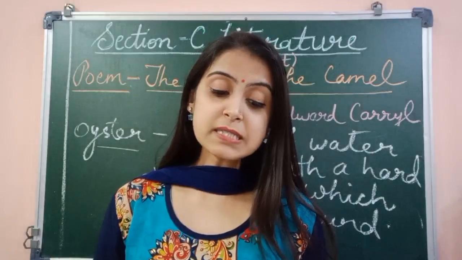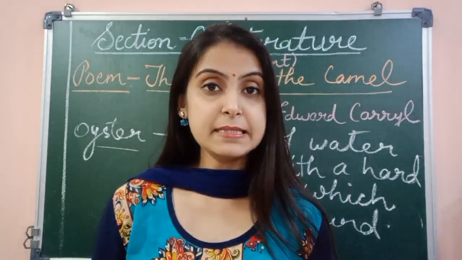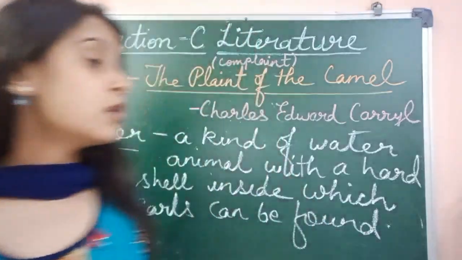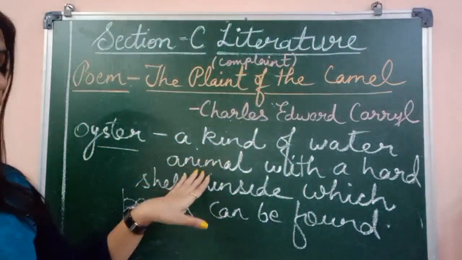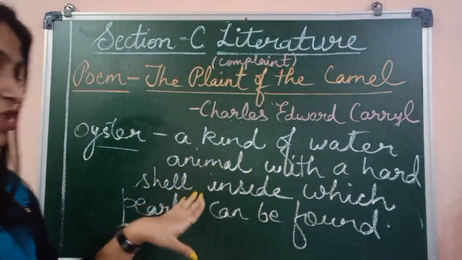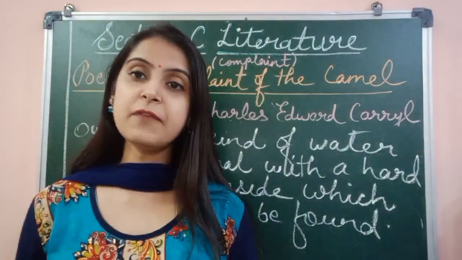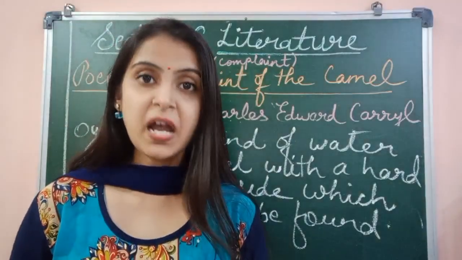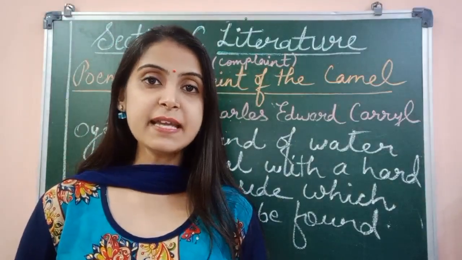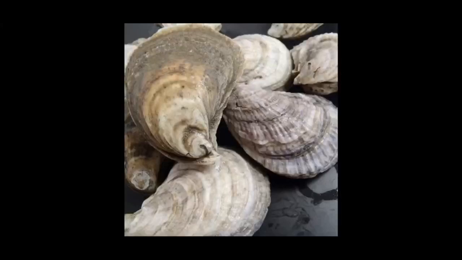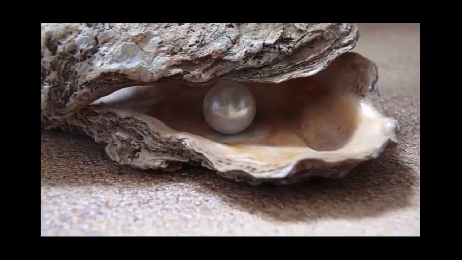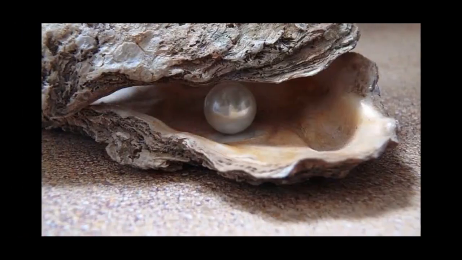And oysters can slumber in pails. Now what is an oyster? Children, an oyster is a kind of water animal with a hard shell inside which pearls can be found. Oysters are generally found inside water. I'll show you how an oyster looks. This is how an oyster looks. It is found in water and the shell of the oyster is very hard. And inside the oyster, pearls can be found.